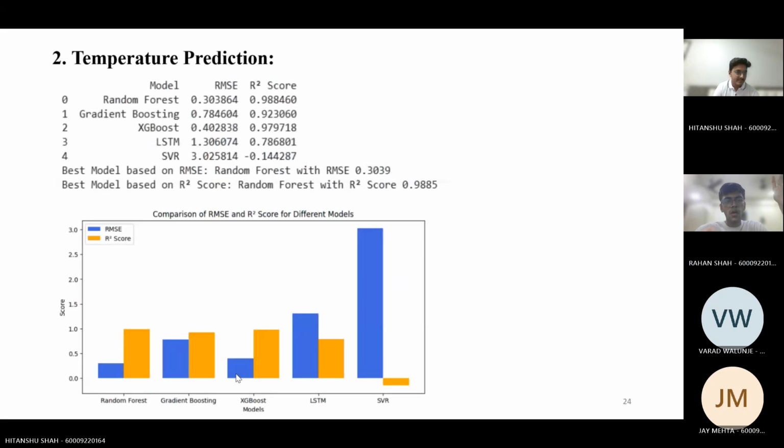Next. Then we did the same for temperature prediction. We used the same models, and again, random forest performed the best, giving the best RMSE and R square scores.